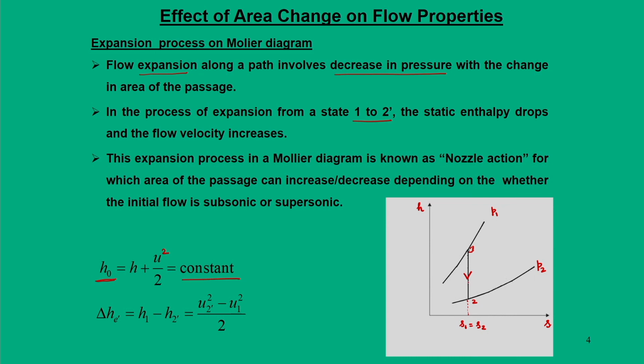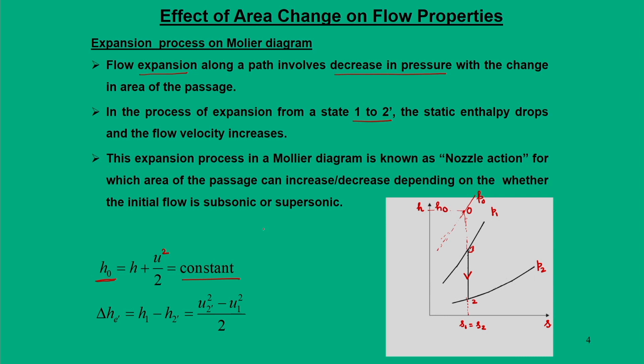So, I can draw another constant pressure line, and define a point O for which the total pressure line is defined in this manner and the corresponding stagnation enthalpy is h naught.